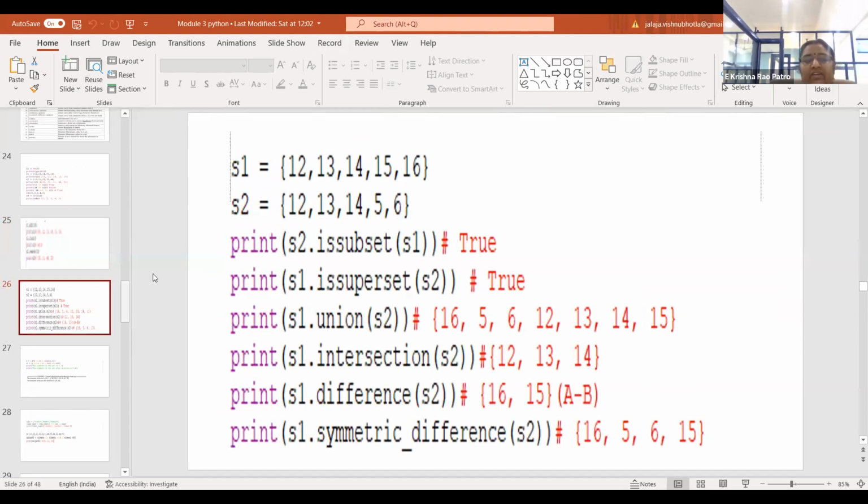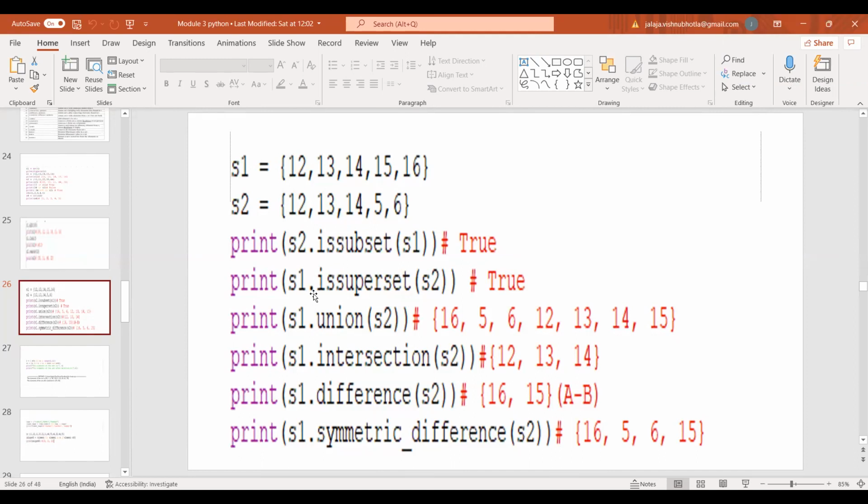So these are the different types of operations which are applicable only on sets. If you observe here, I have taken an example for S1 and S2. Whenever I say S2 is subset of S1, that means S2 is contained in your S1. You know what is a subset and superset in mathematics. Am I clear? Yes, ma'am. Whenever I am trying to say S2 is subset of S1, all the contents of your S2 are contained in S1. Please observe the example S1 and S2. That is the reason it is returning the Boolean value true here.